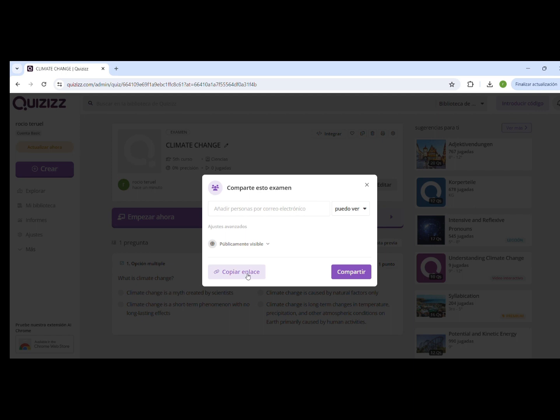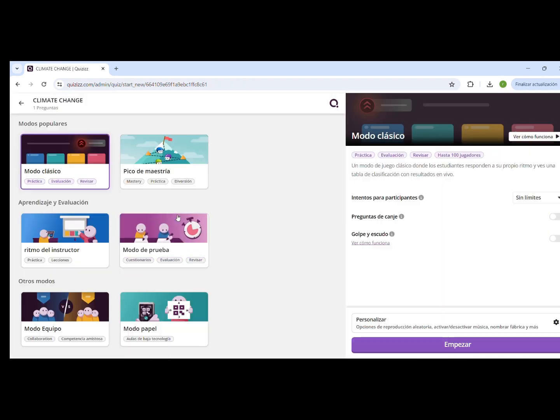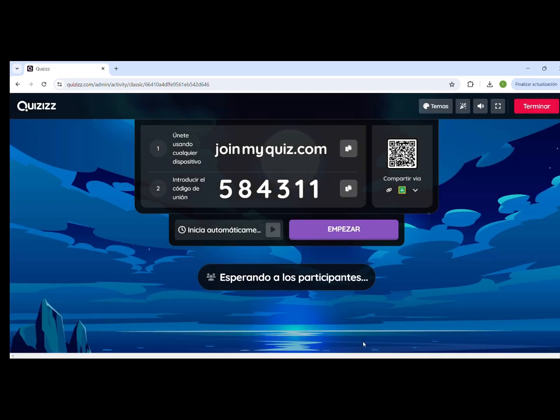If you want to share it, here you can copy the link, or you can start it right now. If you click there, you have to select the classic mode and start. And then you just have to wait for people to join it.